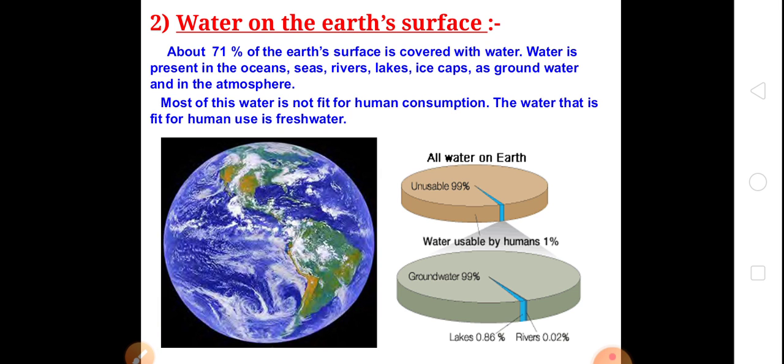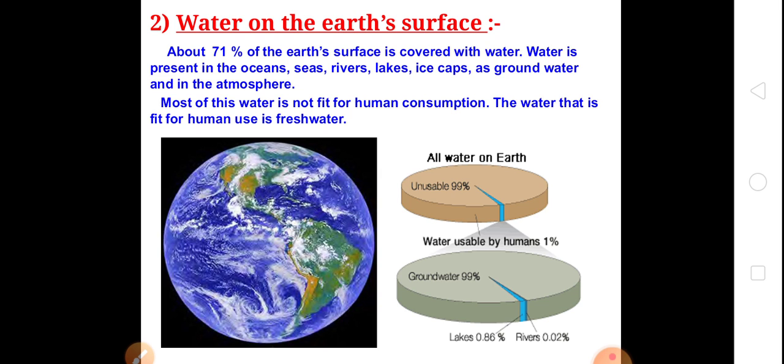Now, water is available in three forms. Number one, solid. Number two, liquid. And number three, gaseous. Solid is in the form of ice and snow, ice that is present on ice caps.